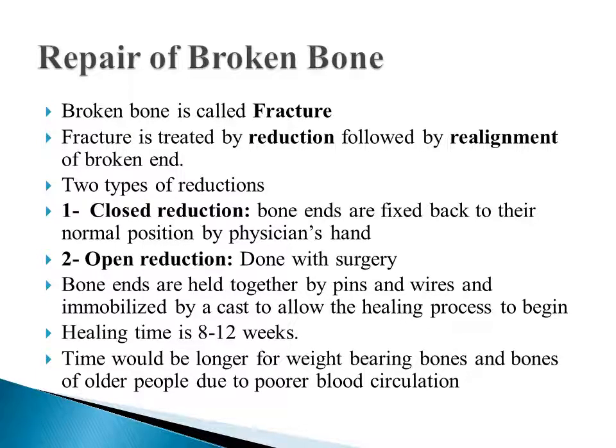Next topic is the repair of broken bone. The broken bone is called a fracture. Fracture is treated by reduction followed by realignment of the broken ends. There are two types of reduction, closed reduction and open reduction. In closed reduction, the bone ends are fixed back to their normal position by the physician's hand. The open reduction is done with surgery. The bone ends are held together by pins and wires and immobilized by a cast to allow the healing process to begin. The healing time is about 8 to 12 weeks. The time would be longer for weight-bearing bones and the bones of older people due to poorer blood circulation.